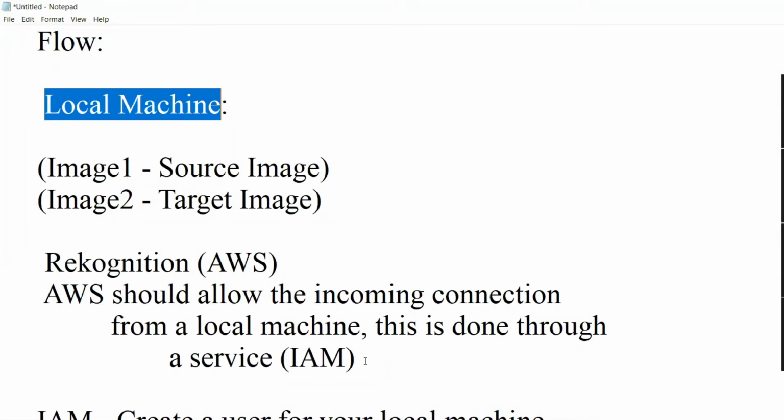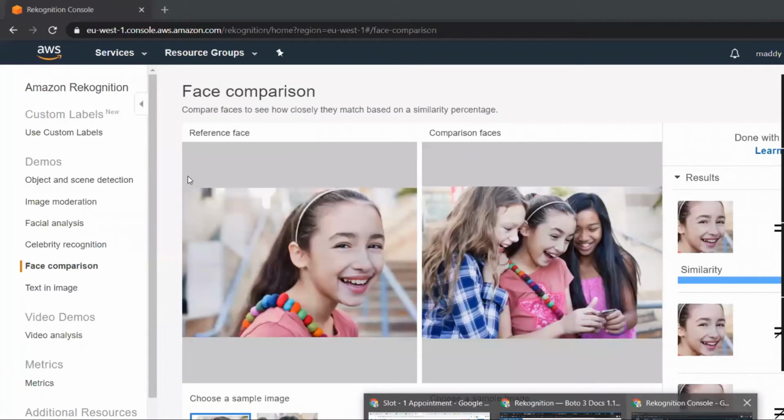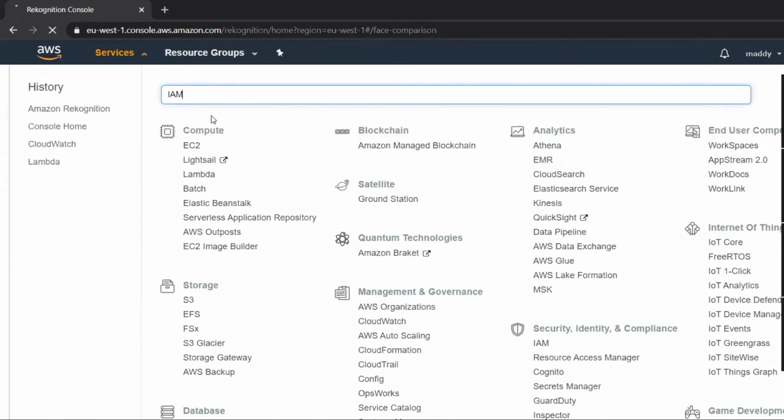So we have to create a user for it. Let's jump into the console and into a service called IAM. IAM is nothing but Identity and Access Management. It has to identify your local machine.